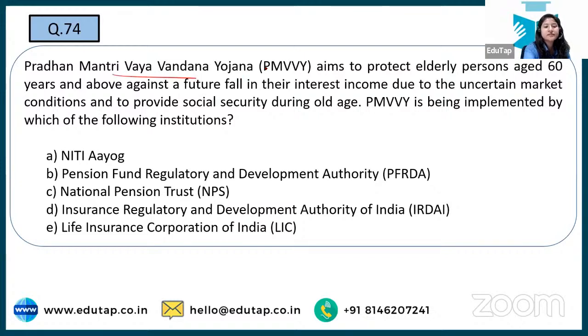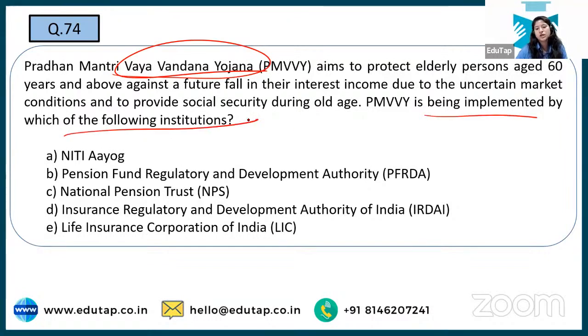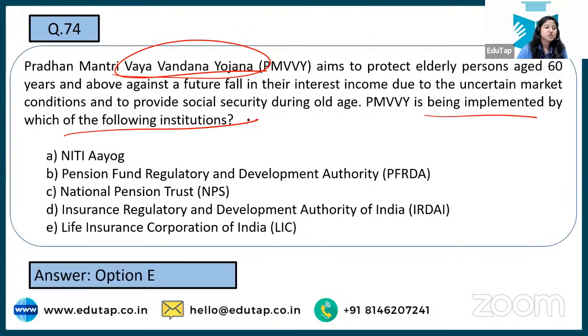Next is Pradhan Mantri Vaya Vandana Yojana. Okay, I have already taken a session on that. And here you have to tell by which of the following institutions it is being implemented. So you have to tell by whom Vaya Vandana is implemented, waiting for the right answers. No, see, the correct answer to this is option number E. Okay, Life Insurance Corporation.